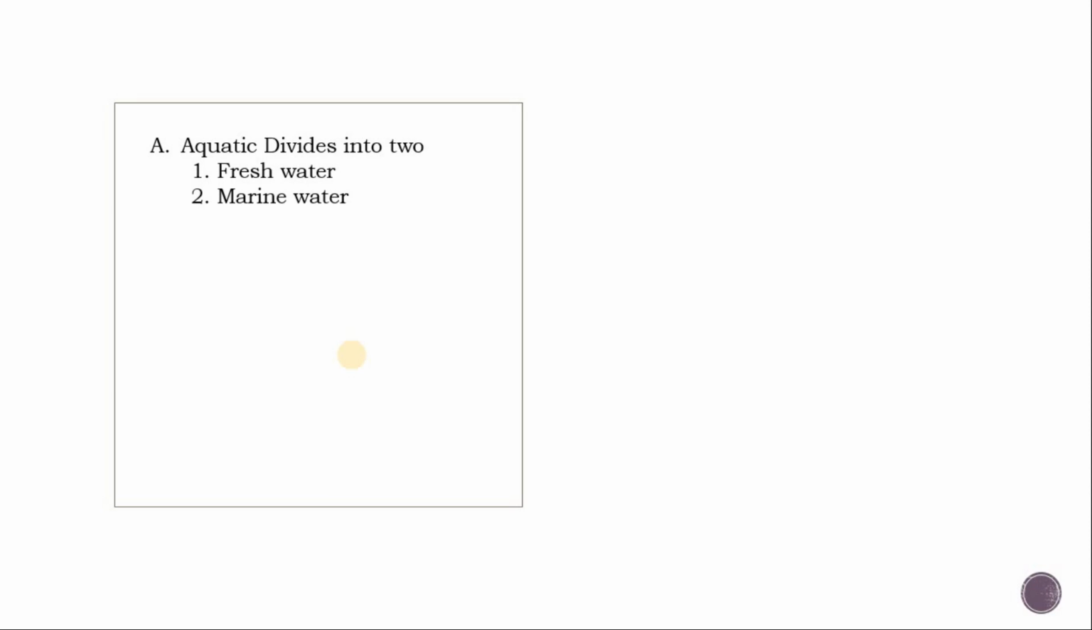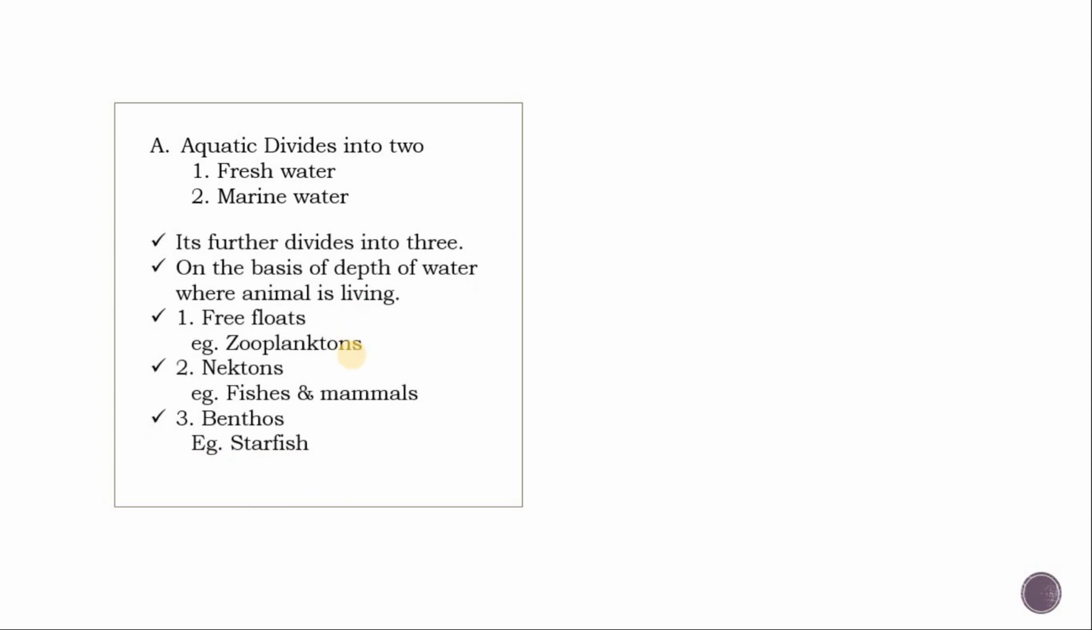First one is aquatic habitat. Aquatic habitat divides into two: freshwater habitat and marine water habitat. Freshwater habitat includes all the rivers, ponds, streams and other freshwater bodies. The second one is marine water. It includes the sea, oceans, estuaries and brine waters. It further divides into three on the basis of depth of water where the animal is living. There are free floats, nectons, and benthos found in the aquatic habitat.